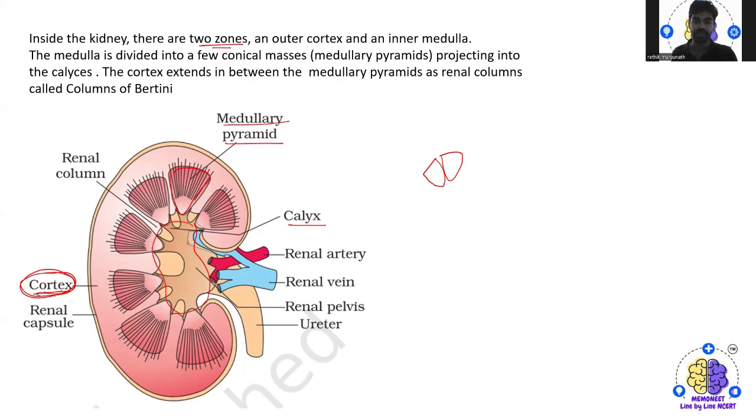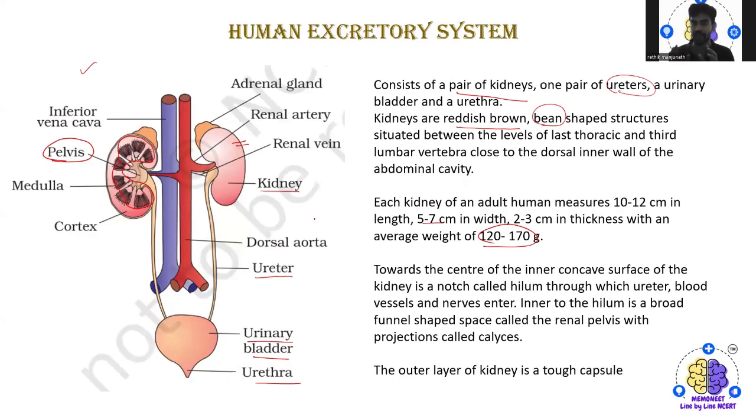Clear with that? If you are clear with the transverse section of the kidney, once again, the urinary system consists of a pair of kidneys, one pair of ureters, the urinary bladder as well as the urethra.